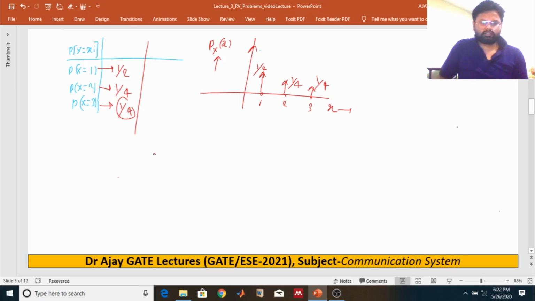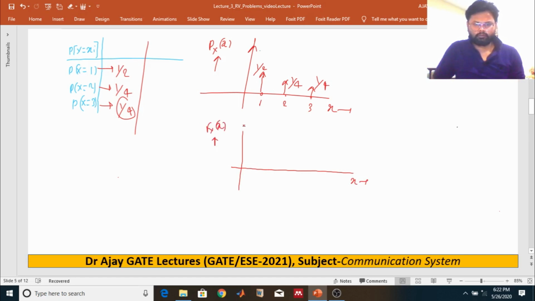We just want to take the graph of this cumulative distribution function F of x. So we have values 1, 2 and 3.